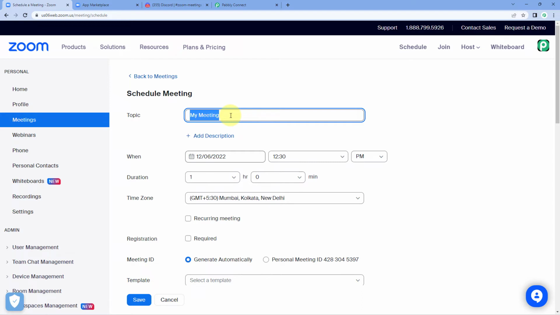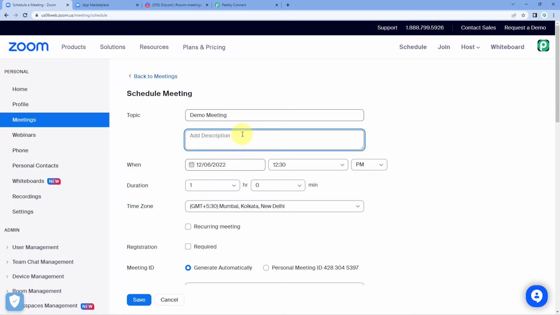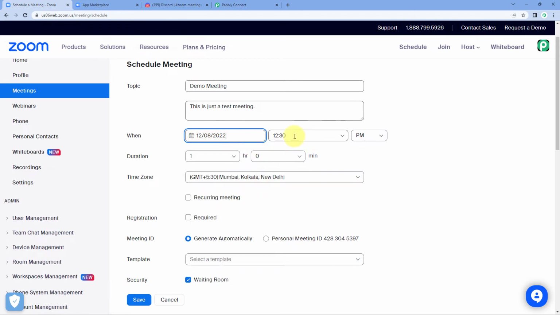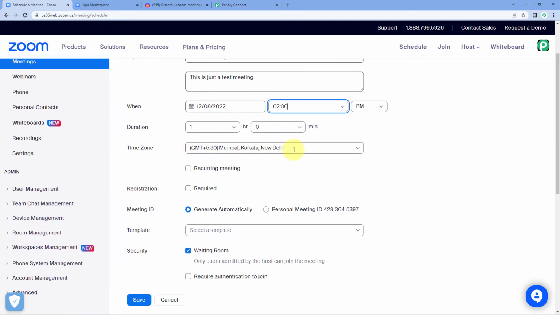The name of this meeting is, for example, demo meeting. Just a random meeting to get the response. Let's add the response as this is just a test meeting. This is the description. Let's change the date and time. For example, the date is 8th of December and the time is, for example, 2 p.m. And the duration of this meeting is 1 hour. The time zone is Asia, Kolkata, basically Mumbai, Delhi, Indian time zone, GMT plus 5:30 hours.